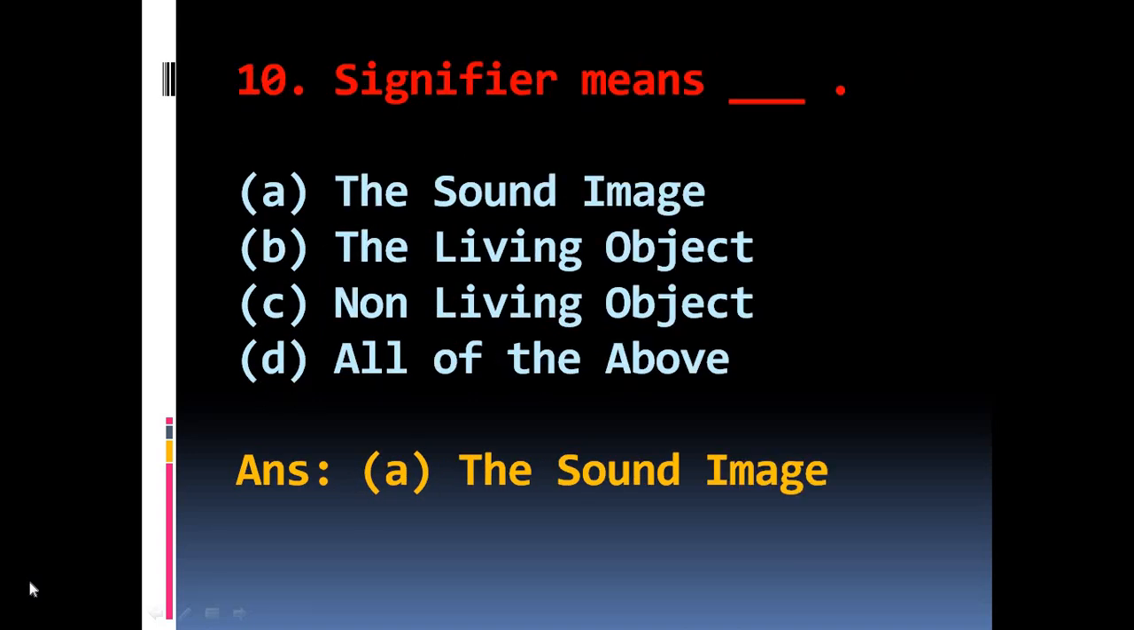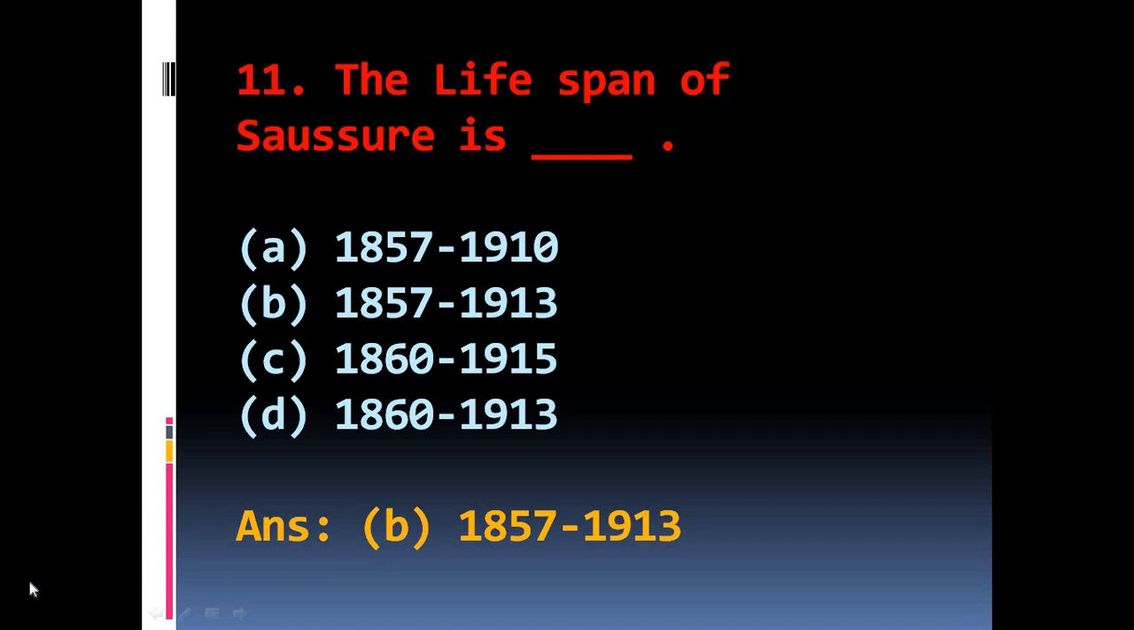Question number 10. Signifier means, the options are A. The sound image, B. The living object, C. Non-living object, D. All of the above. The right answer is A. The sound image.